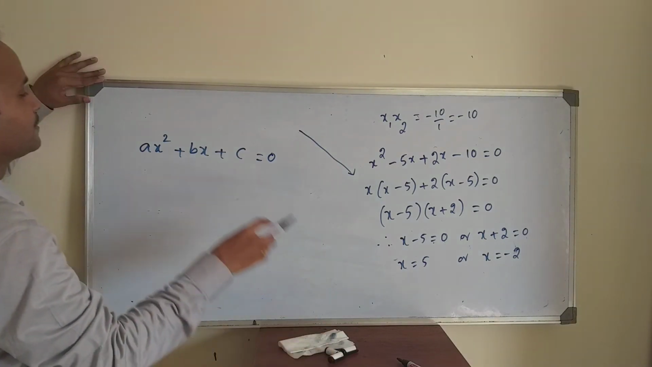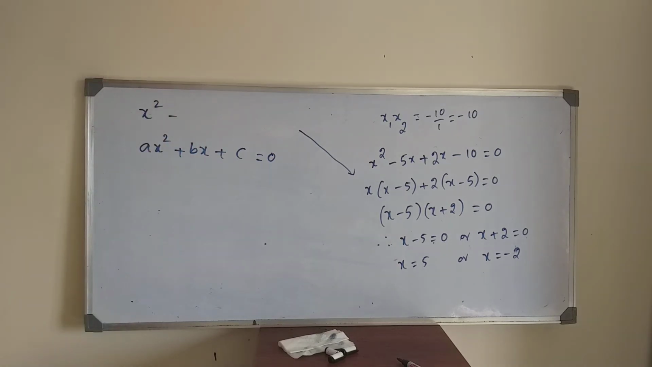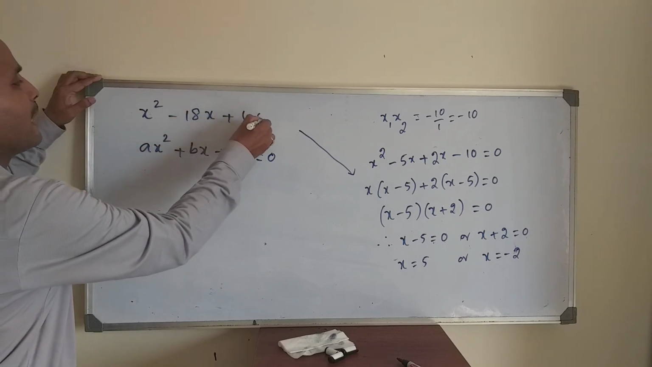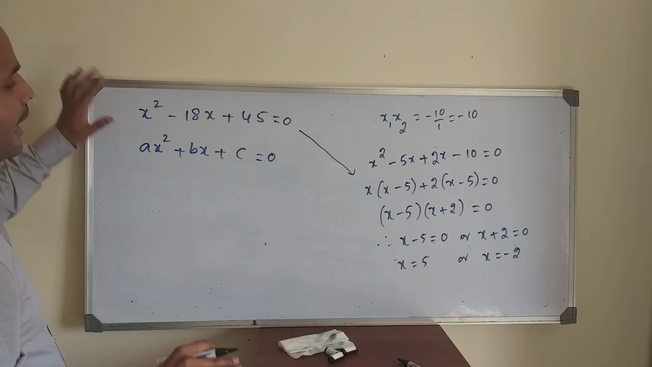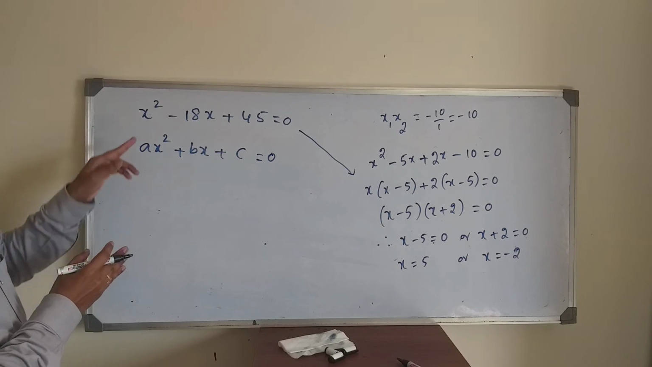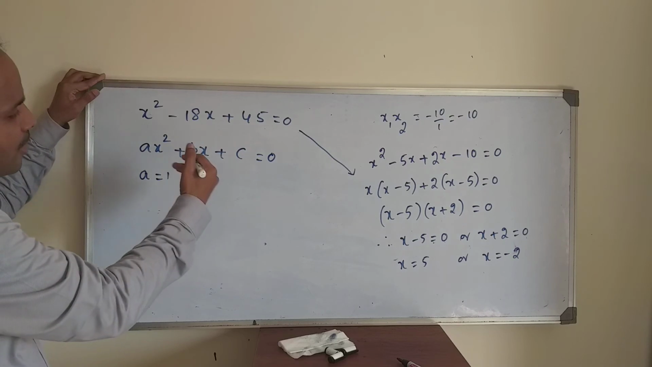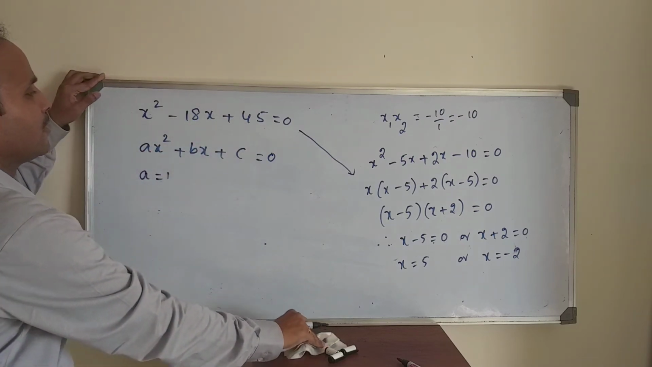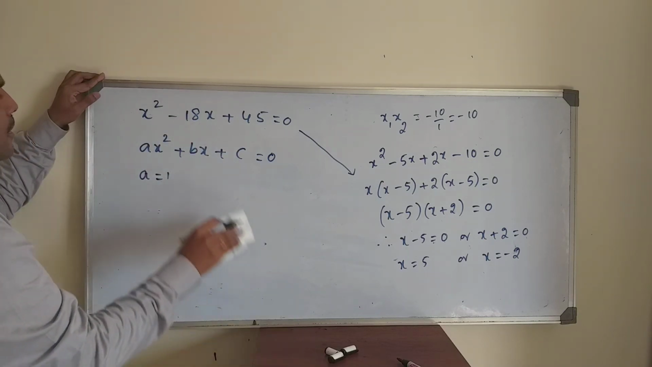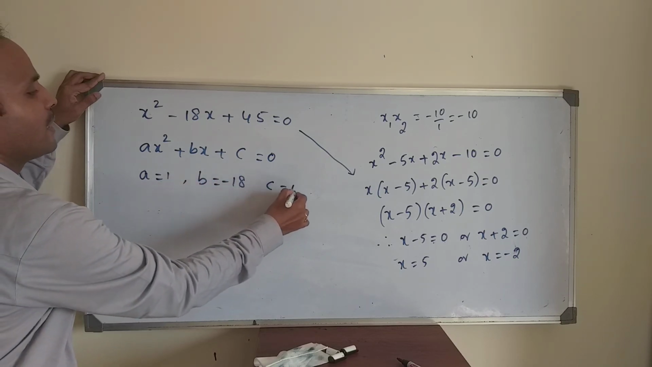So, another question. x square minus 18x plus 45 is equal to 0. This you can also understand by comparing. A is what? 1. Because it is the starting point, otherwise directly also you can do. For example, x square minus 18x plus 45 equals 0. Here what is A? 1. B is minus 18. C is 45.